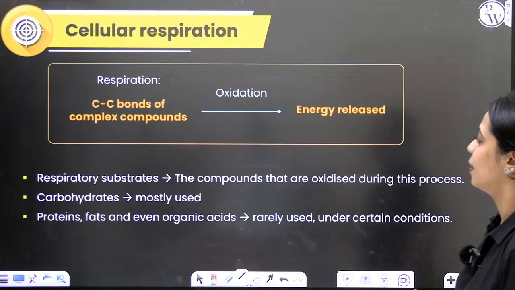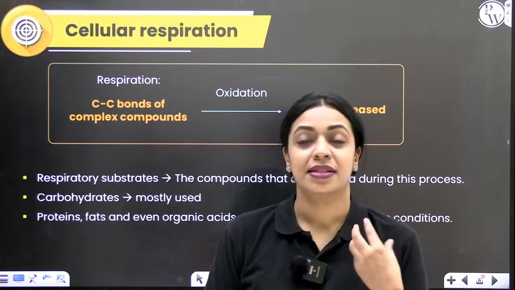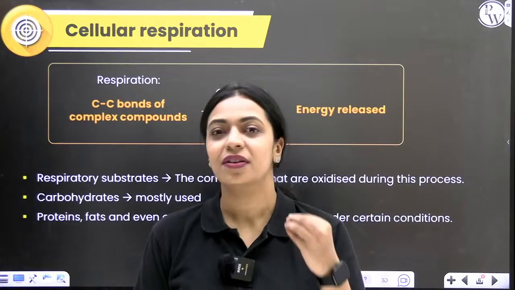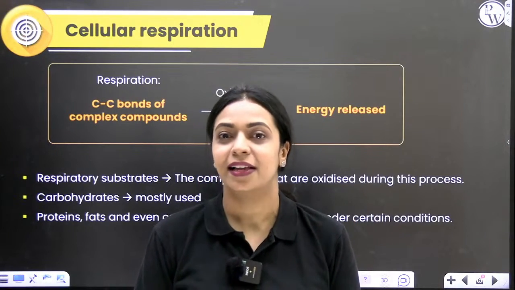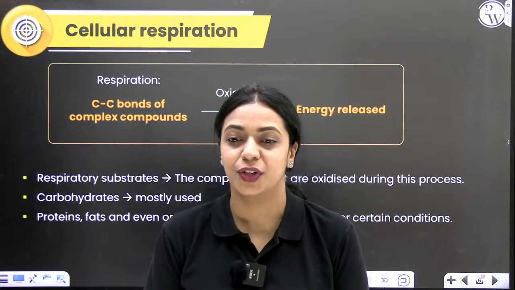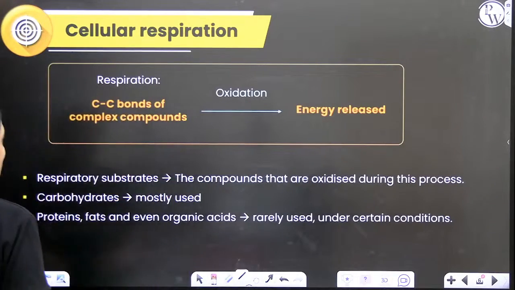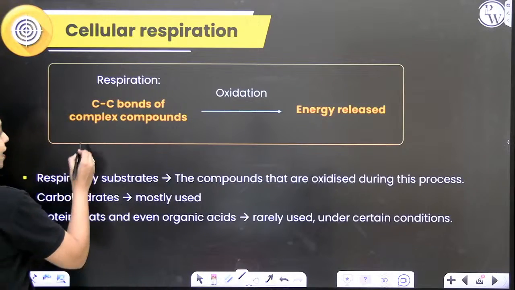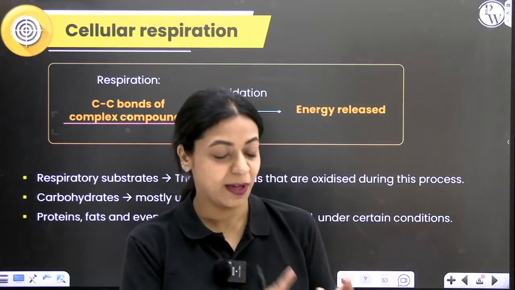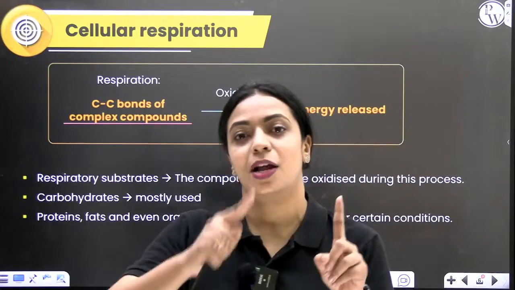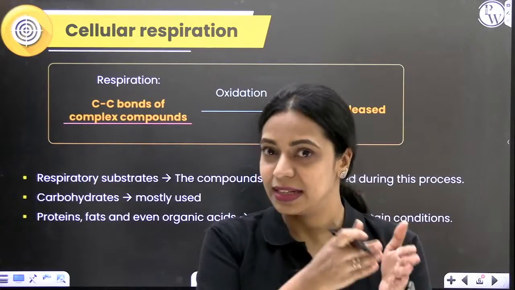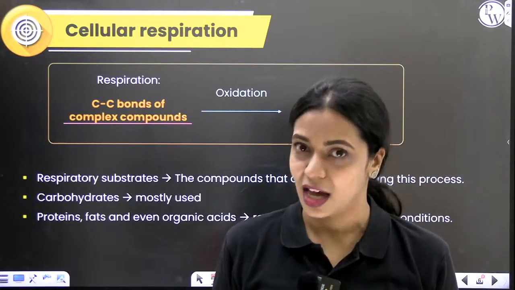So, whatever substances our cells make use of as food, whatever molecules our cells use as substrates for cellular respiration, they are referred to as respiratory substrates. So basically what happens during respiration is, in all of the food molecules that we consume, be it carbohydrates, proteins, or fats, there are carbon-carbon bonds, right? There are many carbons that are linked by bonds. The energy is present in these bonds in this carbon skeleton.